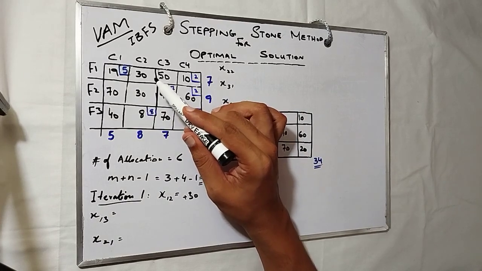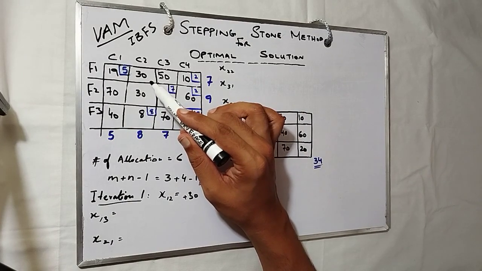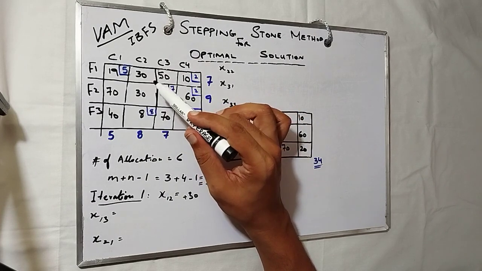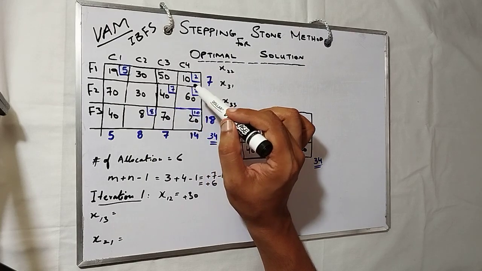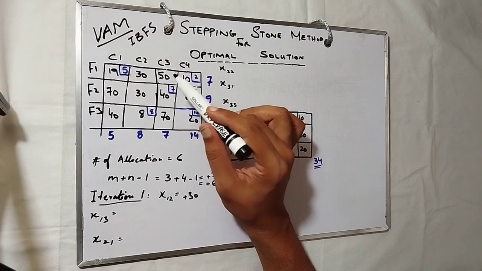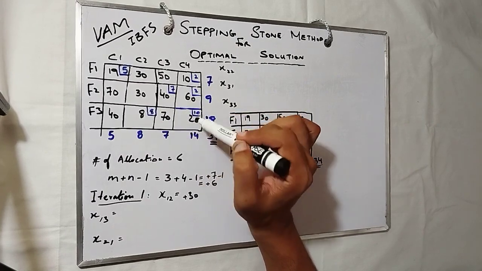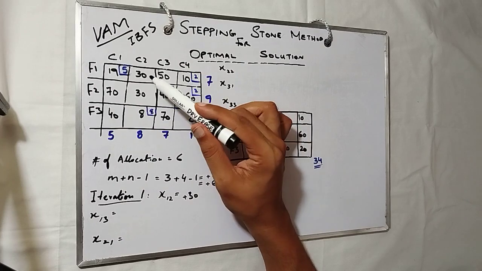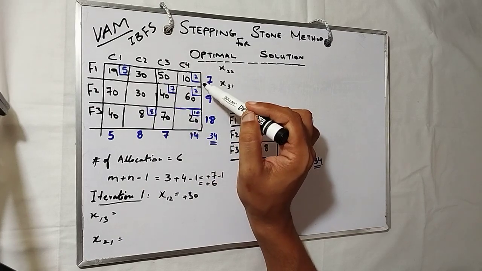And what is our objective? Our objective is to make the loop through the stepping on different allocated stones. These are the stones. That is why it is called stepping stones. So start from the 30 and let's see the other stones to step on.